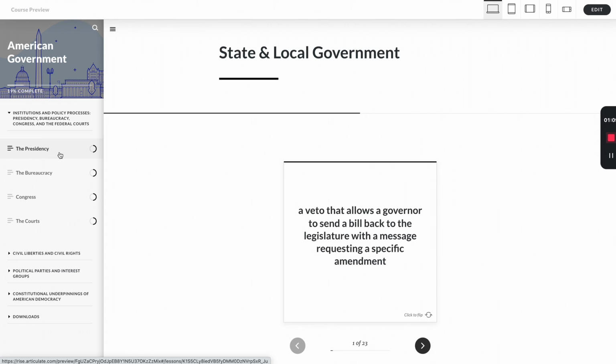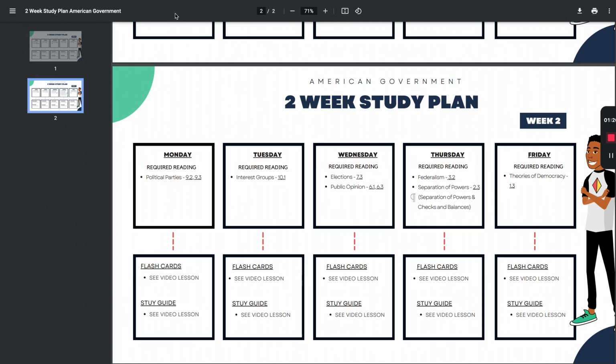So if Monday you just want to do presidency and bureaucracy, that's fine. And then the next day you just want to do Congress, that's fine. However it works for you. Just make sure you do it. That's the most important thing.